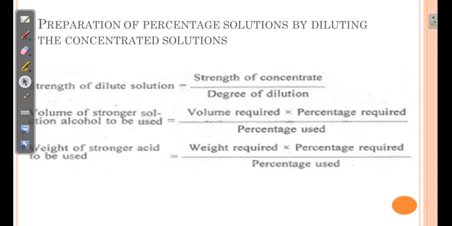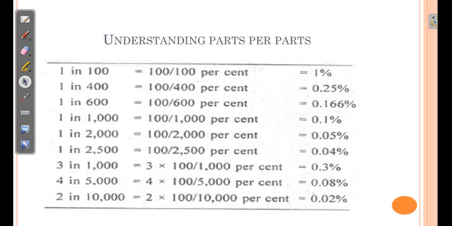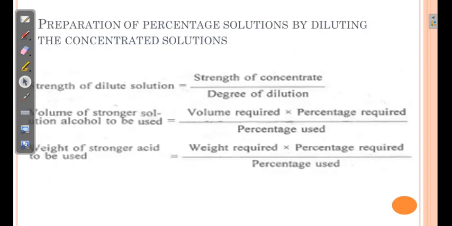As you know that hydrochloric acid is a gas and it is dissolved in a liquid. So hydrochloric acid is available in the market in the form of solution only, and we need to prepare dilute HCl from a concentrated HCl. So in such cases we can use these formulas. So strength of dilute solution is equivalent to strength of concentrate divided by degree of dilution.